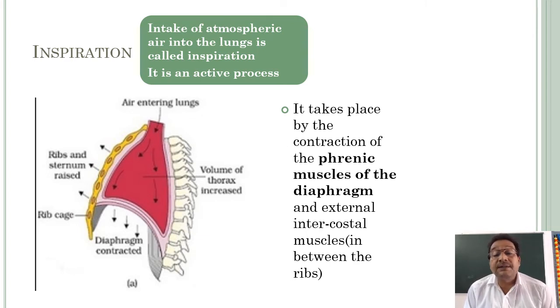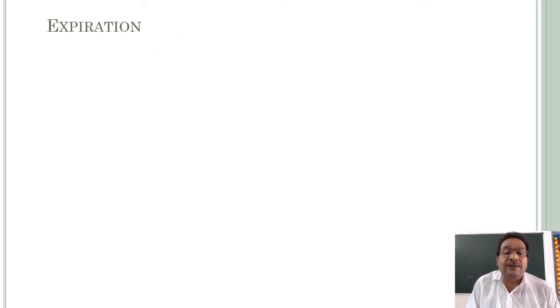Because of the contraction of the phrenic muscles of the diaphragm and the external intercostal muscles, the thoracic cavity enlarges slightly. It increases the thoracic cavity in the antero-posterior axis, and the lungs expand with it. That is about inspiration, or inhalation.